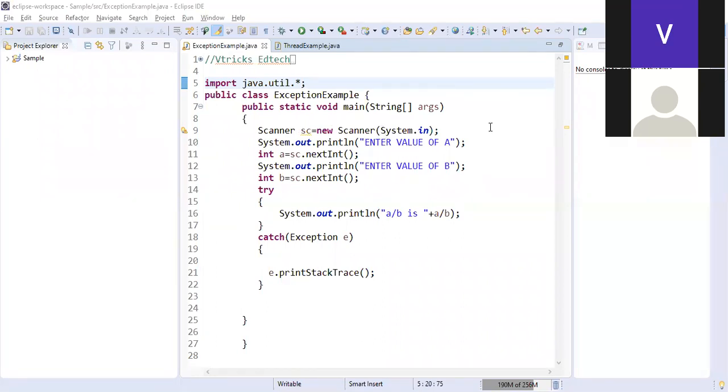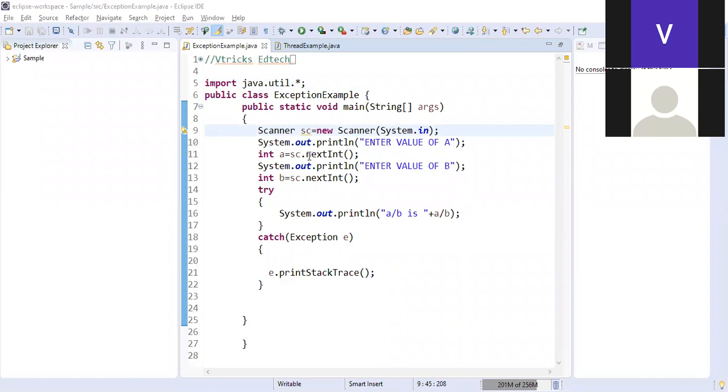Now I'm using System.out.println and entering the message: enter the value of a. The user enters the value of a. After the user enters the value of a, we need to accept the value. We need to scan it. If you want to scan the value of a, then we use sc.nextInt.